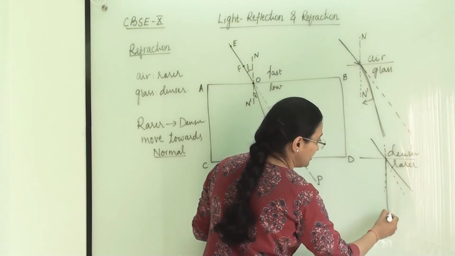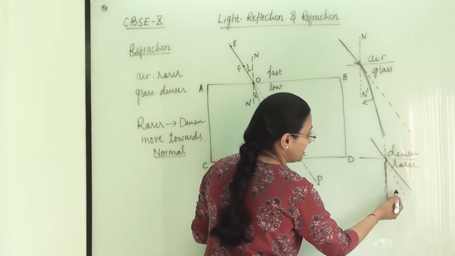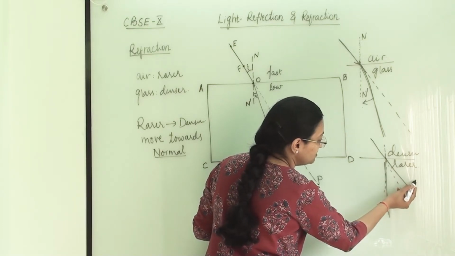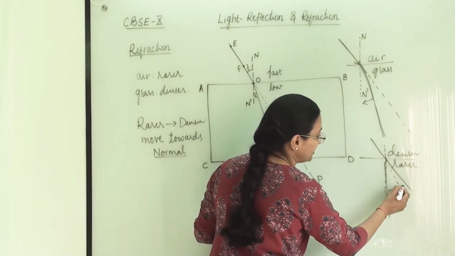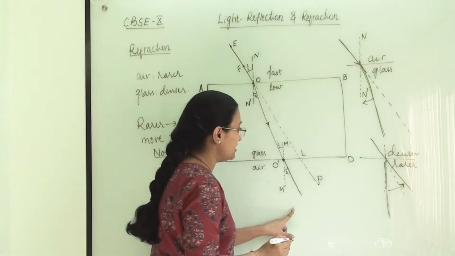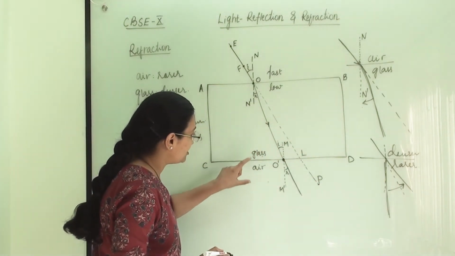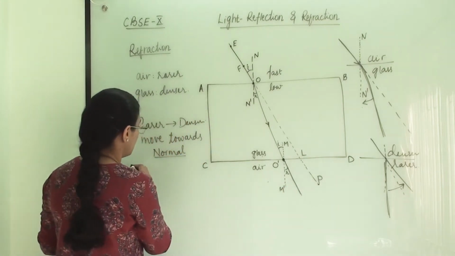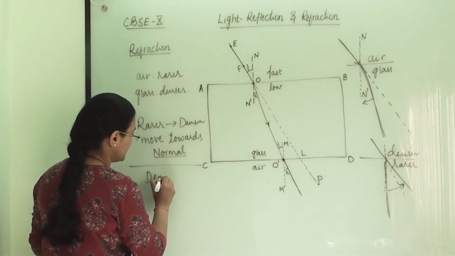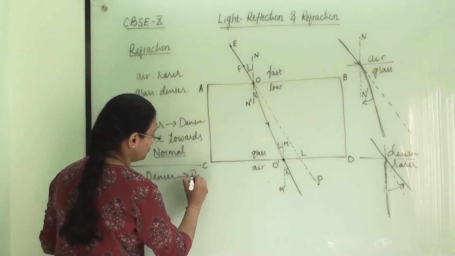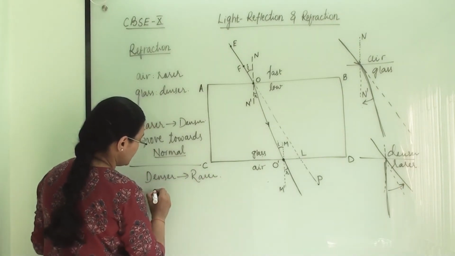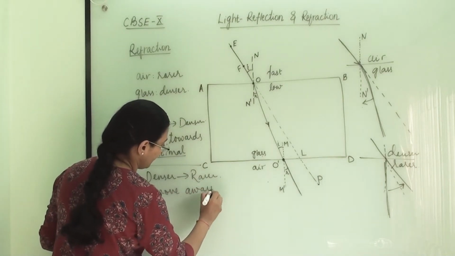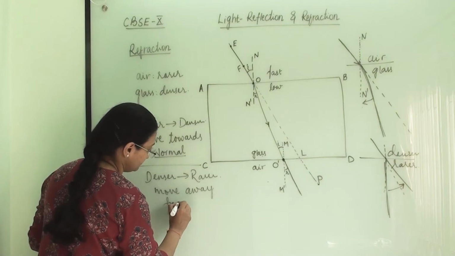This is a normal line, and actually it should go like this, but it will go farther from the normal. It will move away. So when it is coming from denser medium to rarer medium, it will move away from the normal. So here another point is when it is going from denser medium to rarer medium, it will move away from the normal.